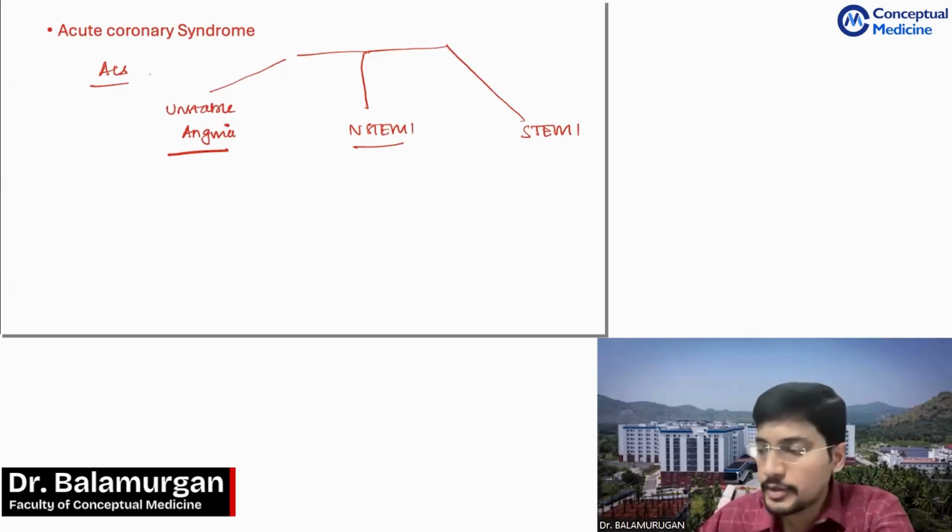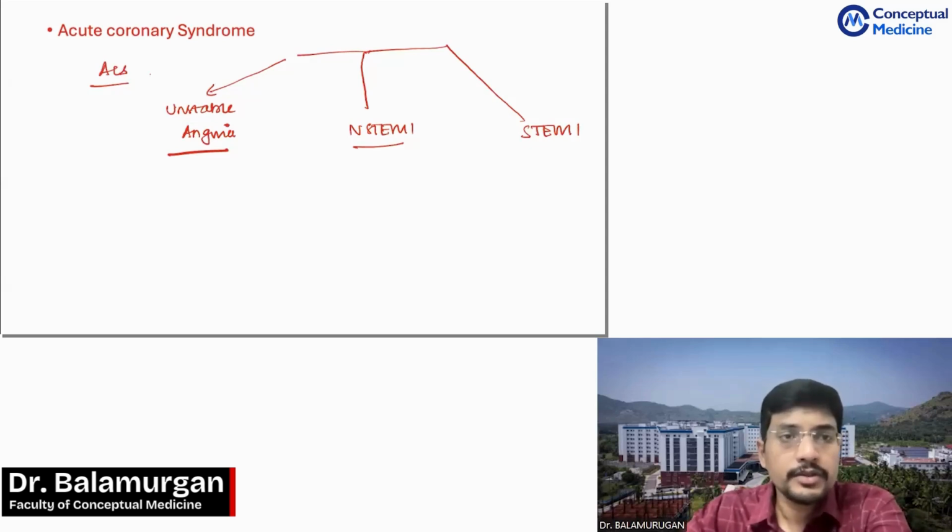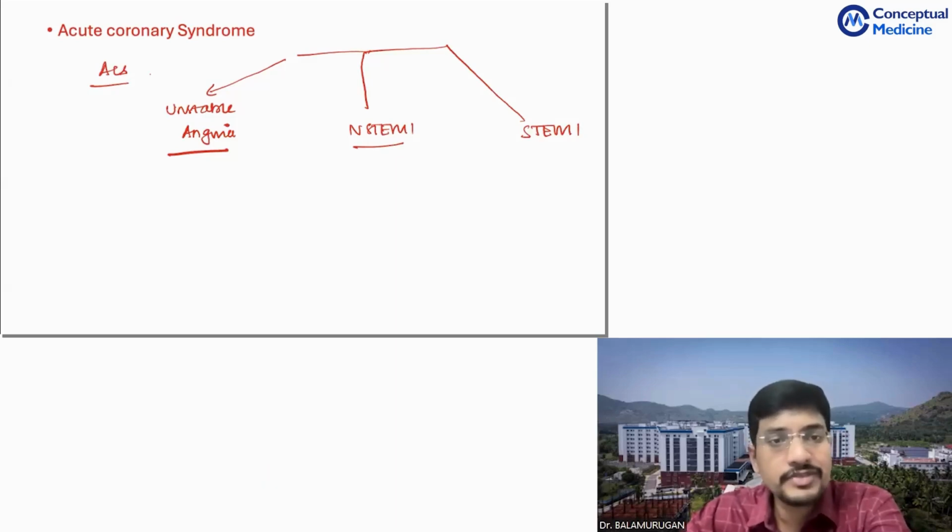Okay, so if you ask me what is the definition for unstable angina, this is very, very important, guys. Whenever we ask our medicine postgraduates who come for rotation, they diagnose unstable angina, but if you ask what the definition is, nobody comes up with a good answer.